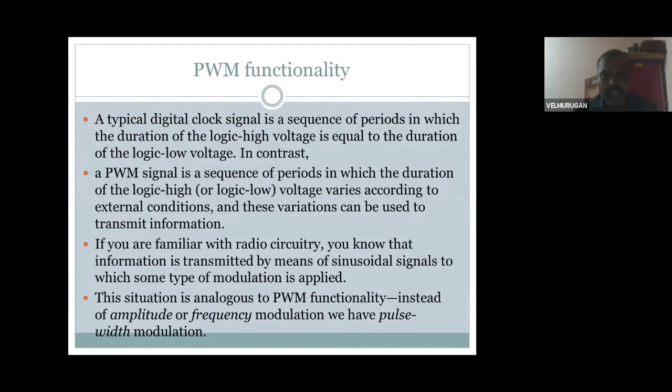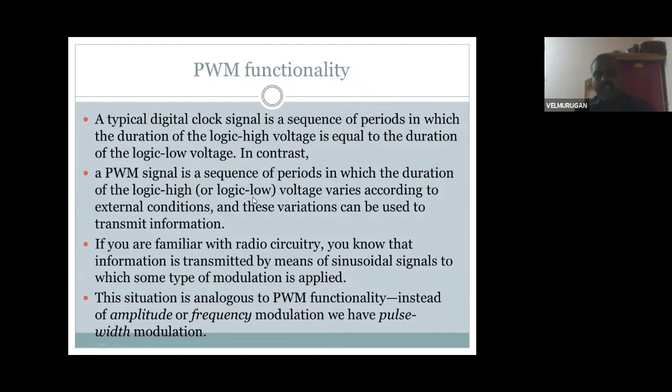Okay. Then pulse width modulation functional. How is the functioning? A typical digital clock signal is a sequence period. There is duration of logic high voltage equal to duration of logic low voltage. That is a pulse width modulation. Low logic and high logic used to produce that, which is the 0 to 1 modulation. Then these variations can be used to transmit information.